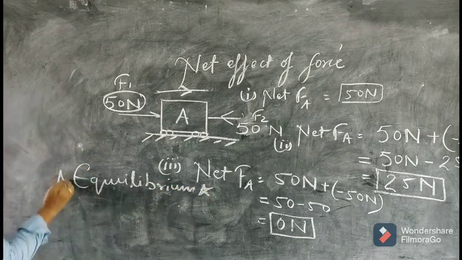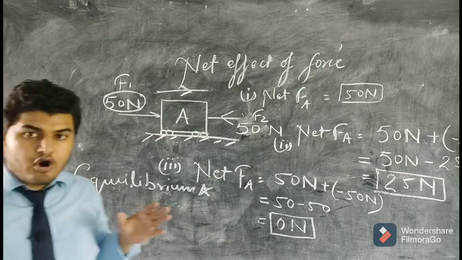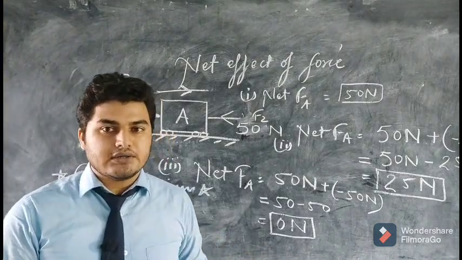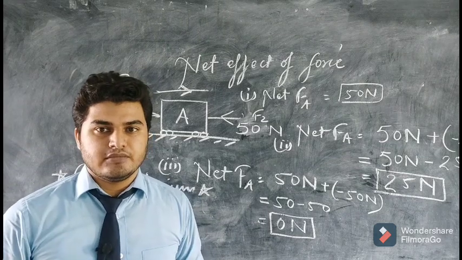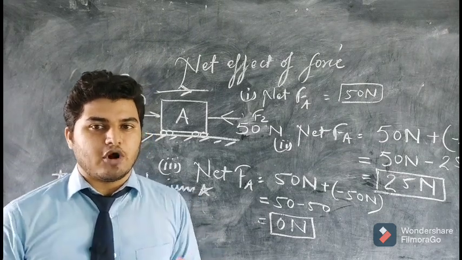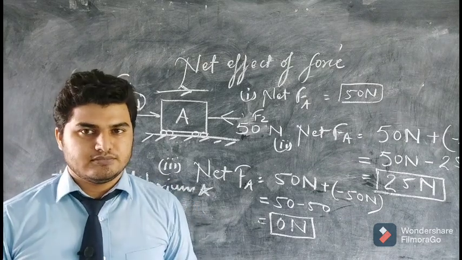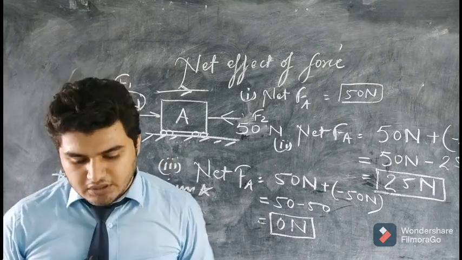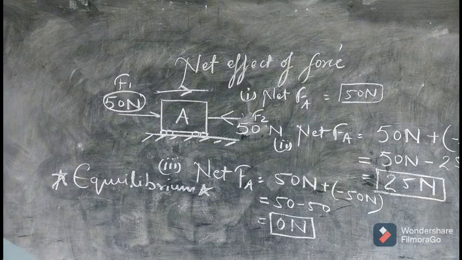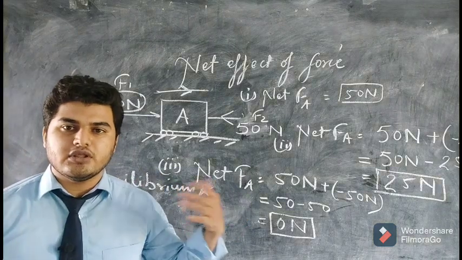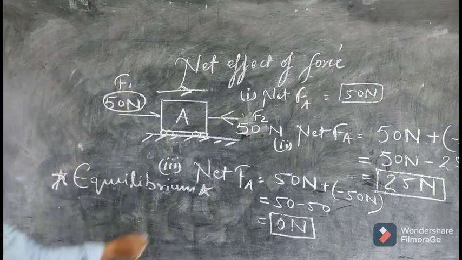So in such a situation where the bodies are under force but they are stationary, there is no net change in the body, then the body is said to be in equilibrium. When no net force is acting on the body, it is said to be in equilibrium.